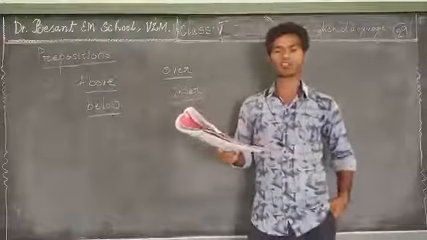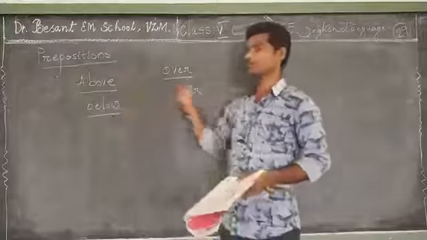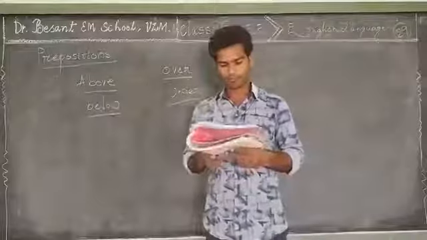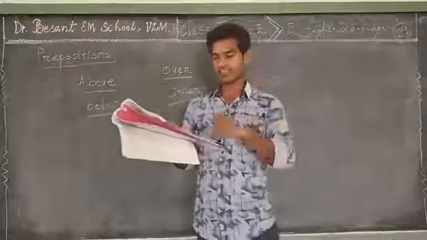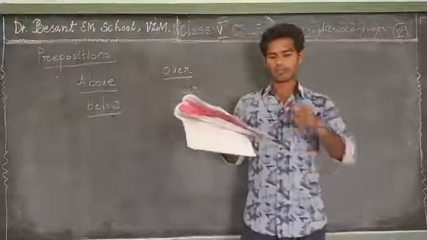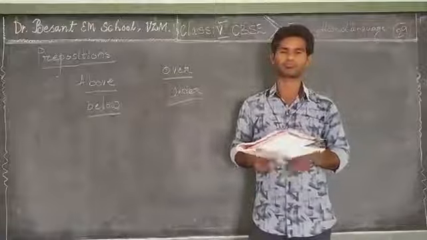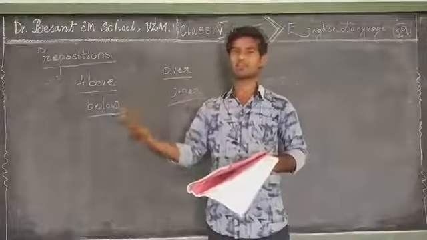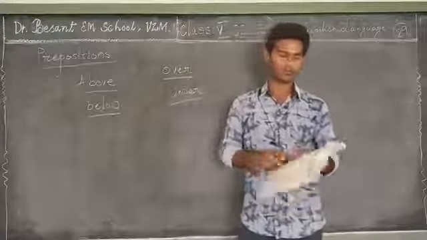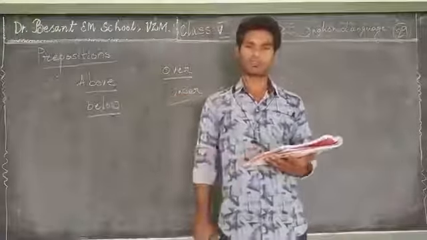These are prepositions of place. They indicate the relationship between an action and the place where the action takes place. For example, observe the following pictures.